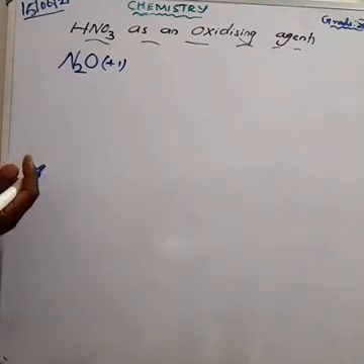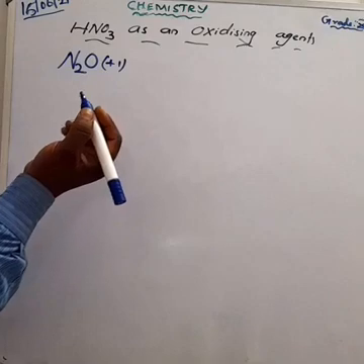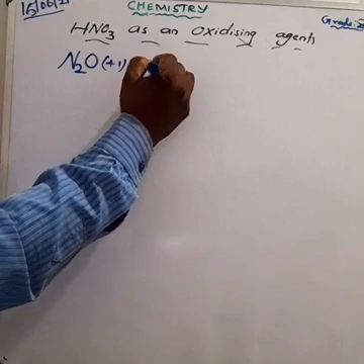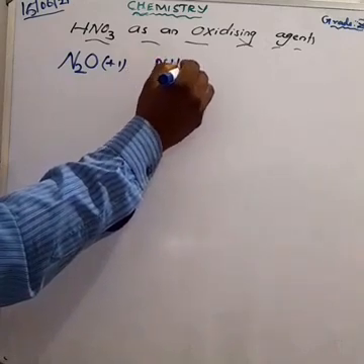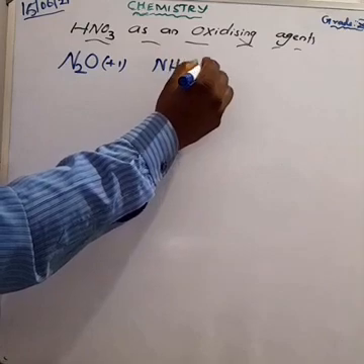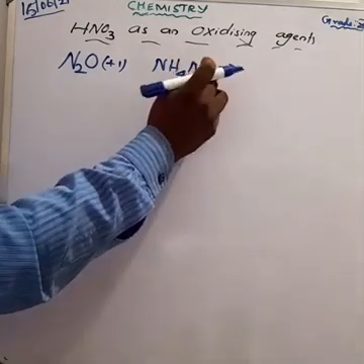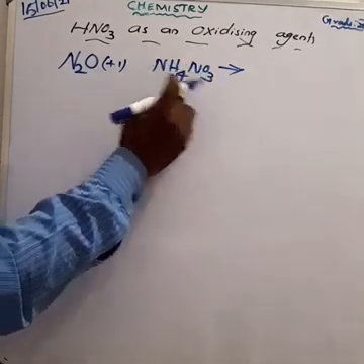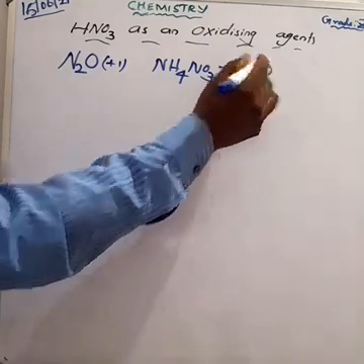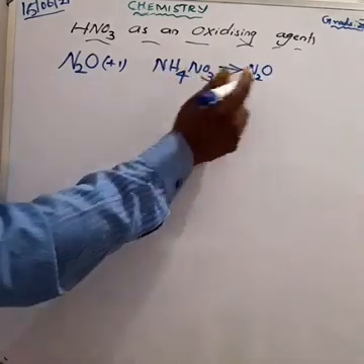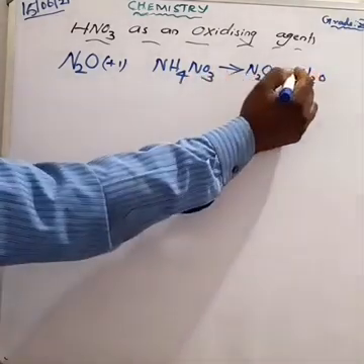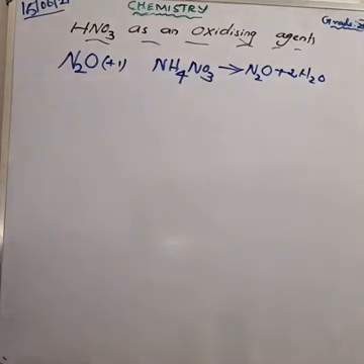And how can you prepare this gas? I think this is the laughing gas. All of you know that one? Laughing gas. How can you prepare it? From ammonium nitrate. What is the formula of ammonium nitrate? NH4NO3 undergoes decomposition and we get N2O: nitrogen combines with oxygen to form N2O, and with the 4 hydrogens and 2 oxygens we get 2 molecules of water. So NH4NO3 gives N2O plus 2 molecules of water. This is the first reaction.